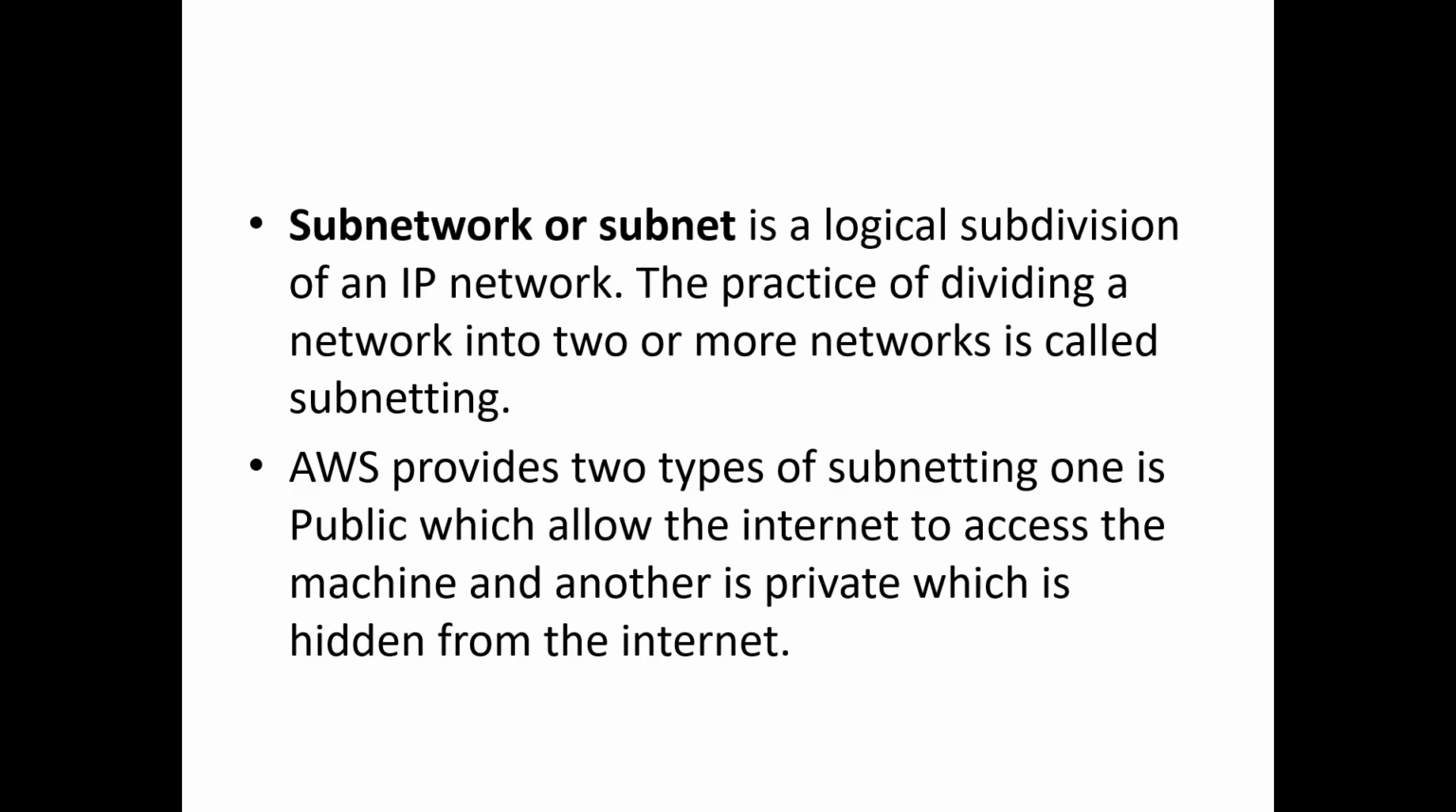And subnet, as I said, has two types: public, which allows the internet to access the machine, and private, which is hidden from the internet. Here I cannot connect directly, it will have only a private IP address, it doesn't have a public IP address. Public subnet instances will have both a public IP address and a private IP address.